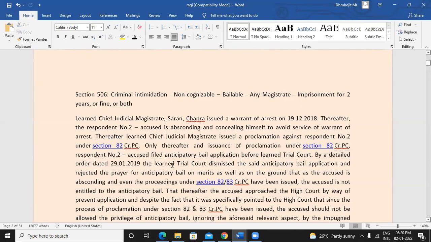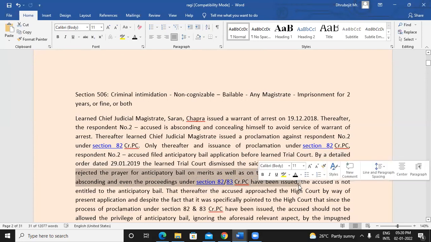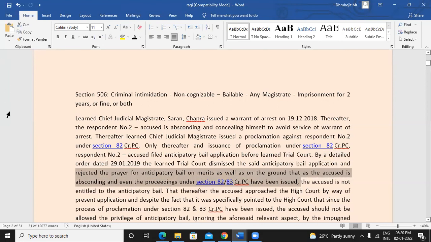So what happened is the trial court dismissed this anticipatory bail application and rejected the prayer on merits, as well as on the ground that the accused is absconding and even the proceedings under sections 82 and 83 have been issued, right? The person was issued a proclamation, and was absconding for all this while.